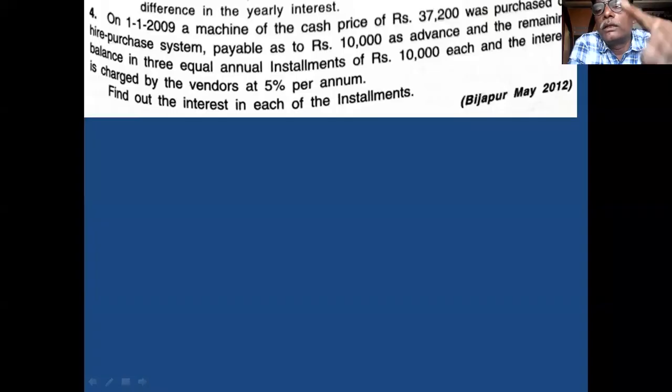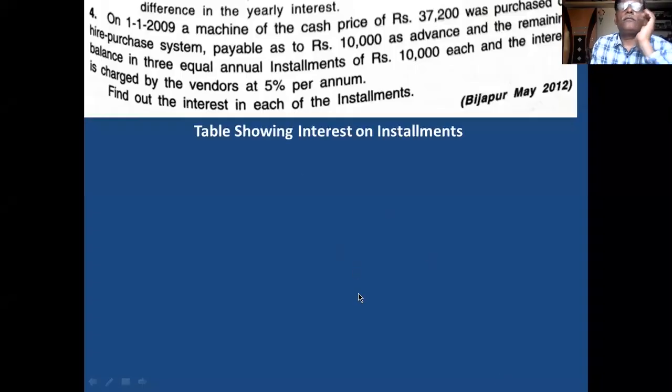Total payment is 10,000 advance and 30,000 by way of installments. Totally 40,000. So 40,000 total is more than cash price. Therefore, this problem is solved with interest included in the installment. What do we say? Interest included in the installment. This is the point you remember. And see the solution. How to calculate the interest.